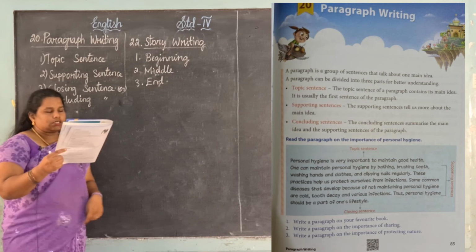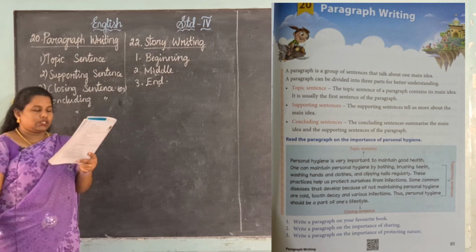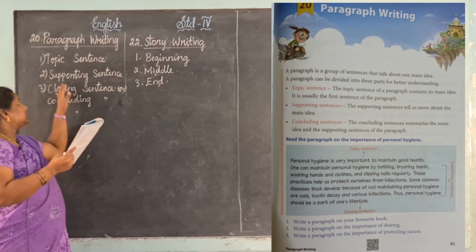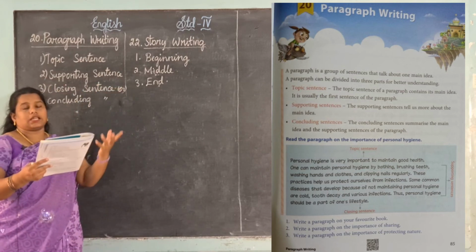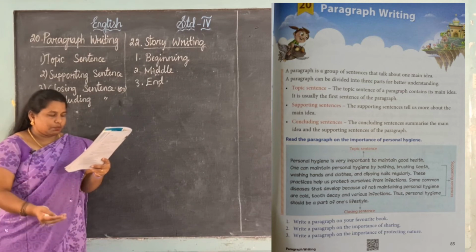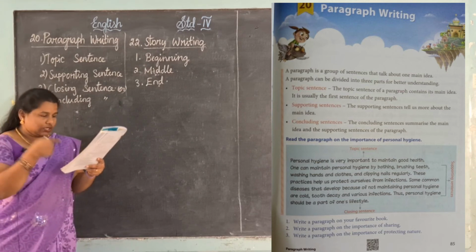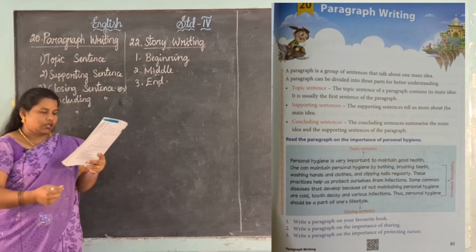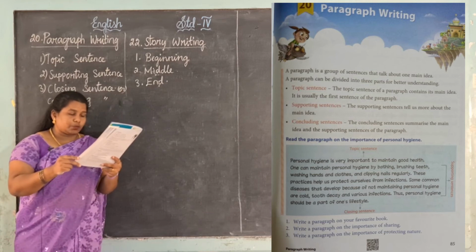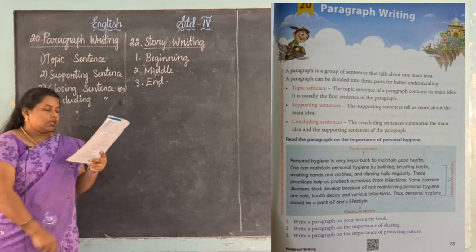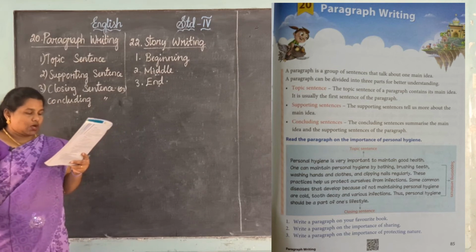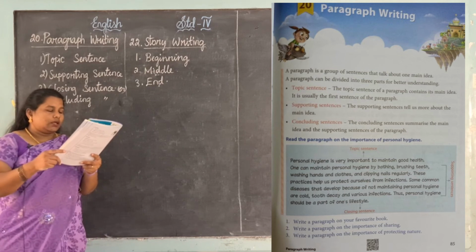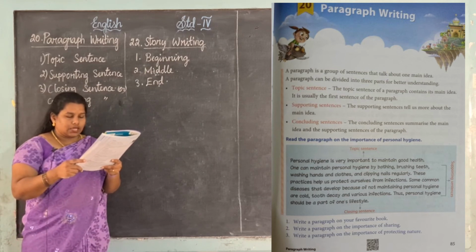Next one is the supporting sentence. One can maintain personal hygiene by bathing. எப்படிலாம் நம்ம வந்து hygiene maintain பண்ணலாம்? So it is elaborating. Supporting sentence means it describes, right? Yes, see, one can maintain personal hygiene by bathing, brushing teeth, washing hands, clothes, clipping nails regularly. These practices help us protect ourselves from infections. Some common diseases that develop because of not maintaining personal hygiene are cold, tooth decay and various infections.